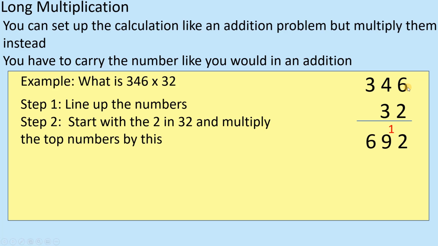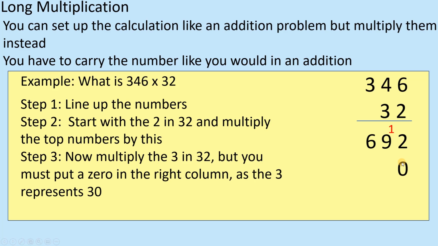I'm now going to times it by 30, but really what I'm going to do is times it by 3. Because I know I'm timesing by 30, I need to put a 0 there first. So that puts a 0 there first. Then, taking our time, 6 times 3 is 18, so I need an 8 and then the 1. 4 times 3 is 12, add the 1, which is 13. And finally 3 times 3 is 9, add the 1, that gives you 10.